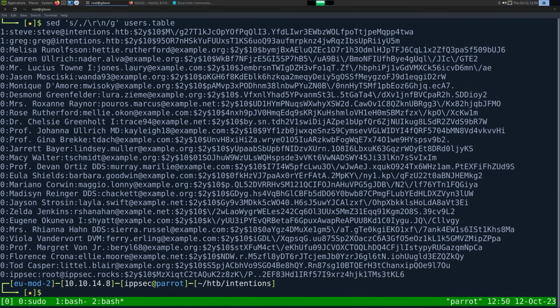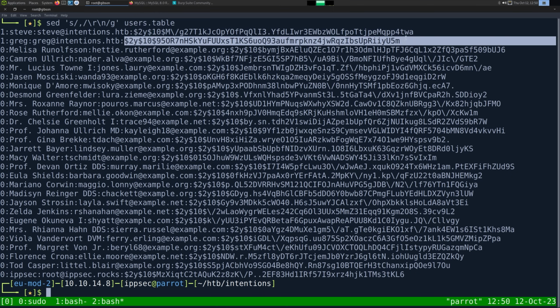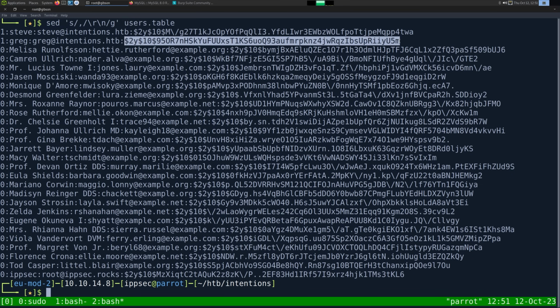There we go. So now we have a complete dump, and we have password hashes for everything. And I normally would go throw these into a cracker, but it doesn't get us anything in this context. So I'm not going to waste your time by attempting to crack a bunch of these passwords. But we do have two potential usernames. We have Steve at intentions.htb and Greg at intentions.htb. And we also have the hash.